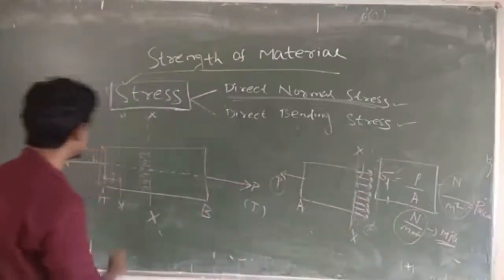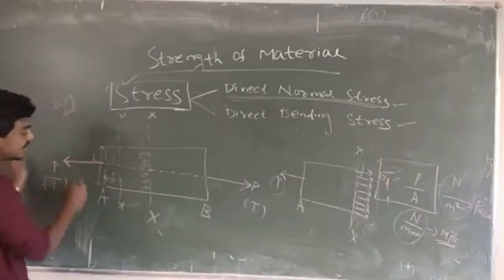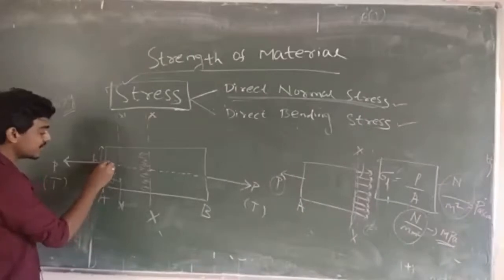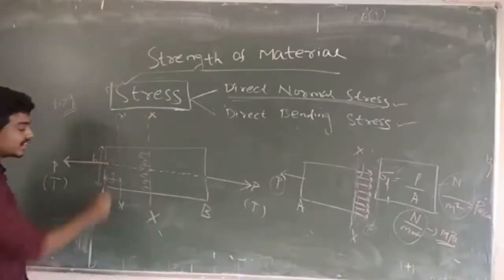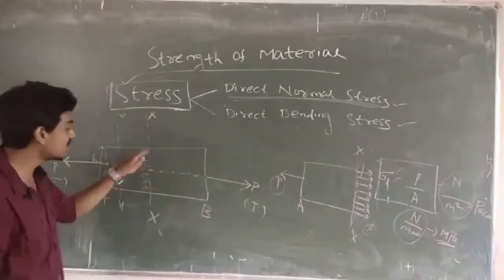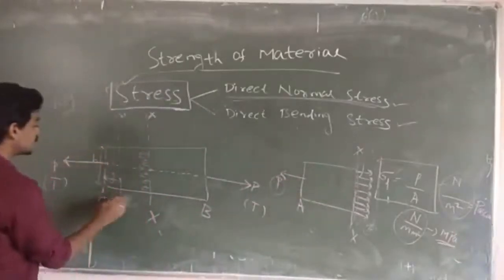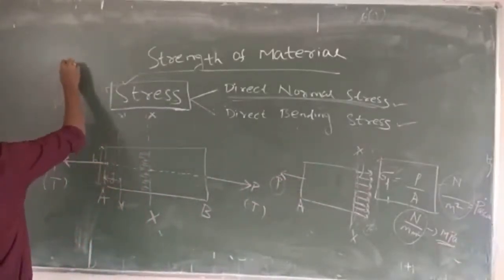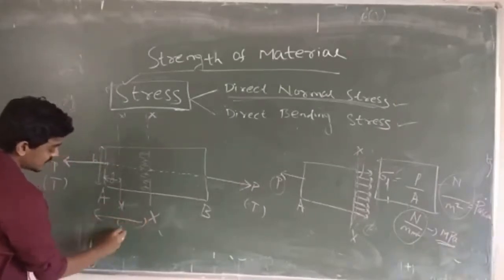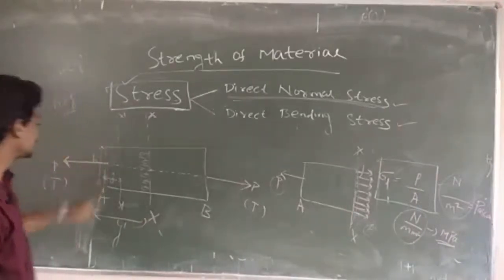But the actual case is, when the section is close to the end where the load is applied, stress concentration will be there. So the stress will be more at the nearer end and will reduce like this. So that is non-uniform; it cannot be uniform like this. This is for understanding purposes. So we always take Y dash greater than B, that is, always greater than the lateral dimension. OK, so this is the case.